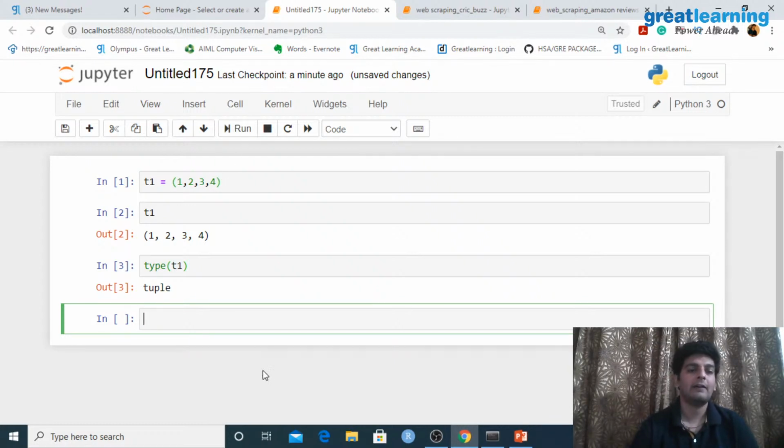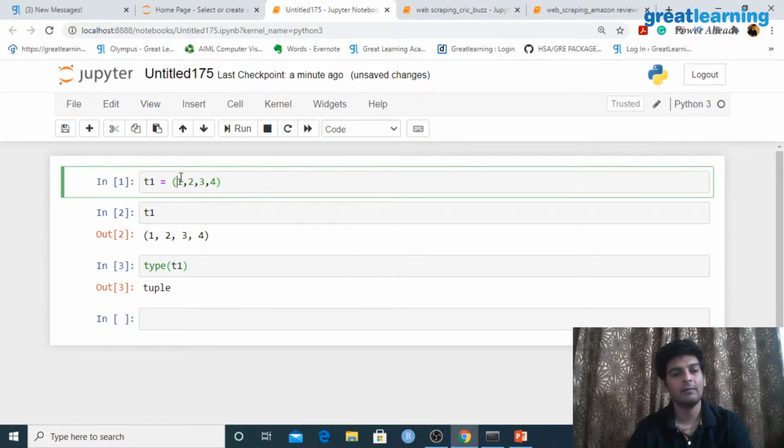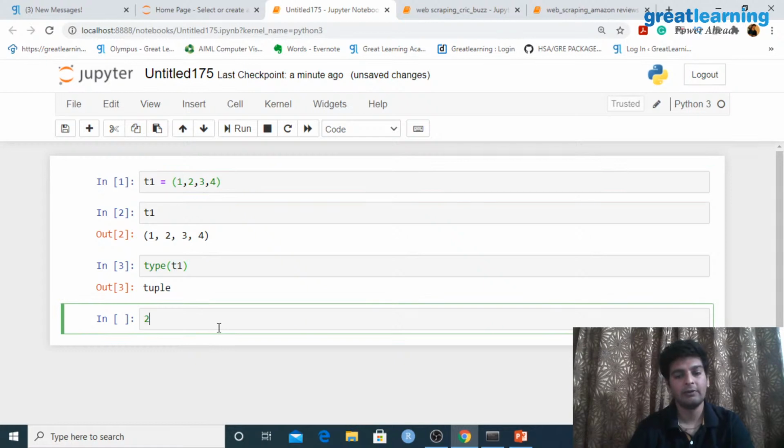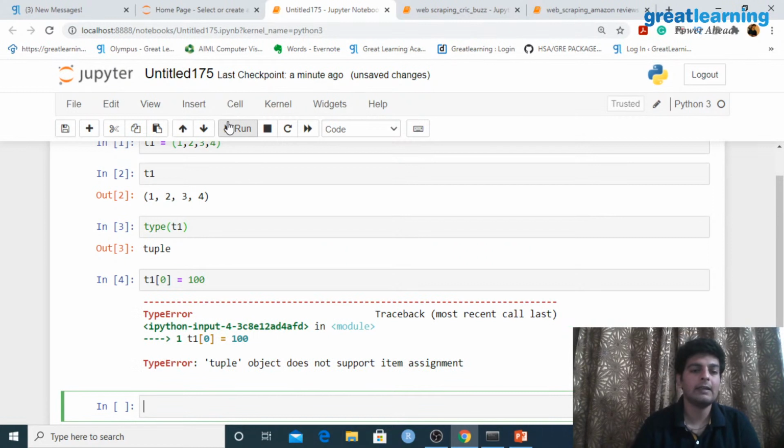Now, let's say I have all of these elements in this tuple and I want to change the first element. Let's say I try something like this: T1 at the 0th index, I want to replace the value of 1 with 100. Let me hit run. You would see that I get this error: tuple object does not support item assignment, and this is the case because this is immutable, right? And this is how tuples work.